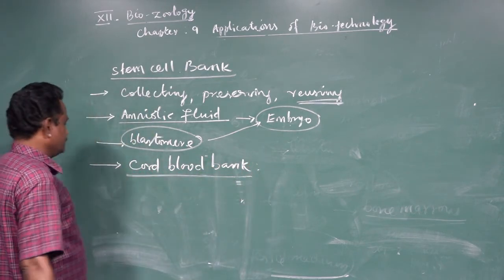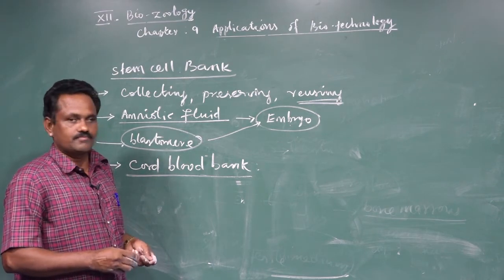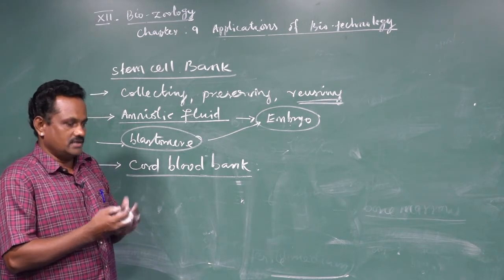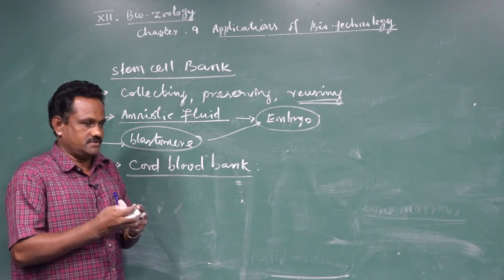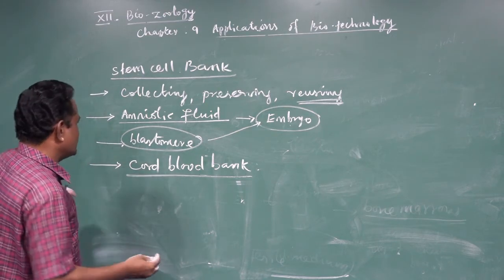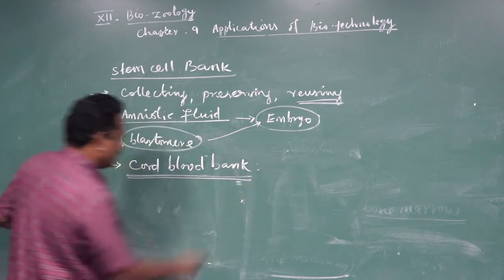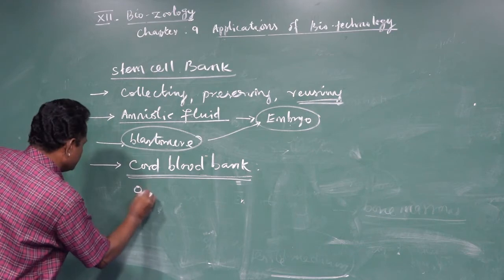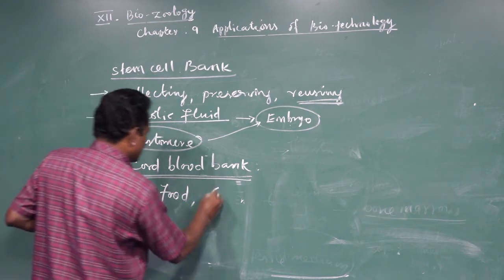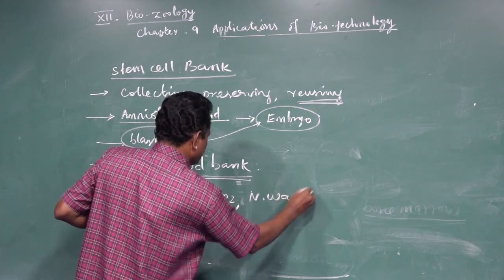It is nothing but actually the mother's uterus. The embryo is developing in the uterus, we know that, and the mother's uterus provides nutrients to the developing embryo, oxygen, O2, food, and the transportation of CO2 and also the nitrogenous waste.